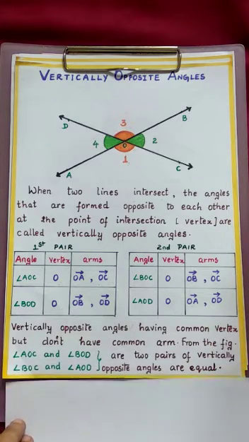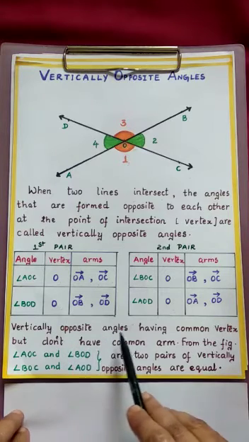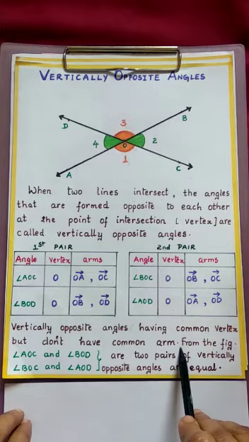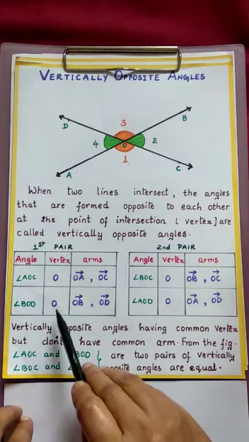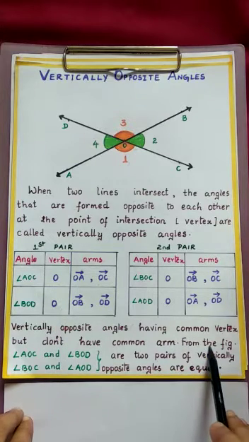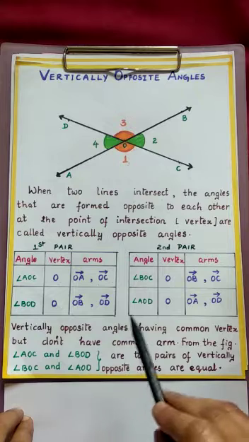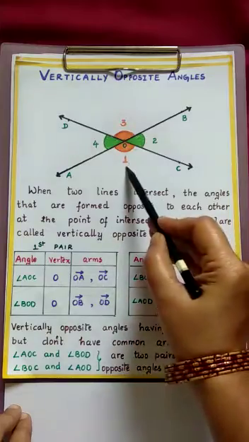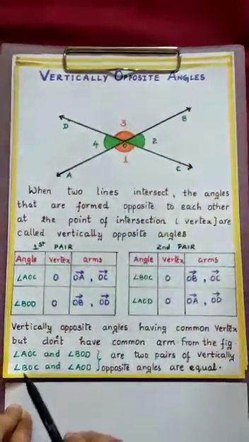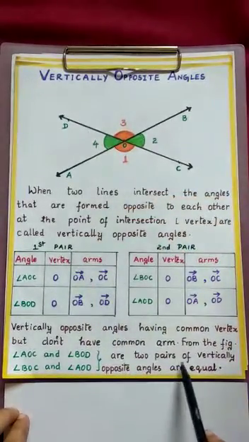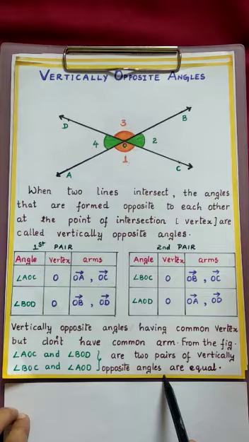So from this we can say that vertically opposite angles have a common vertex but don't have a common arm. So you have to remember this. We find only the common vertex, we don't have any common arm. So from the figure, what are the pairs of vertically opposite angles? We got it, angle AOC and angle BOD. That means first and third. Angle BOC and angle AOD. Second and fourth are the two pairs of vertically opposite angles, and also they are equal.